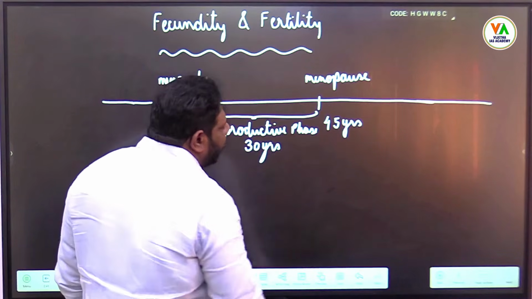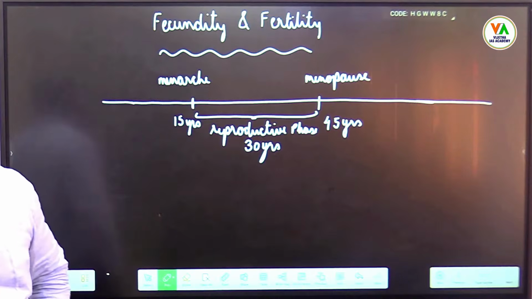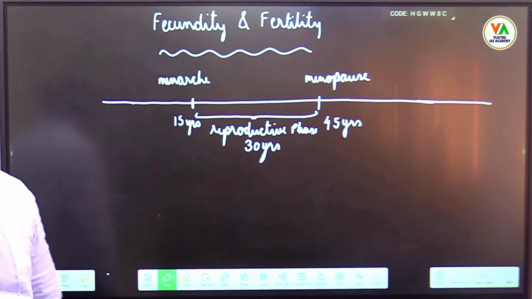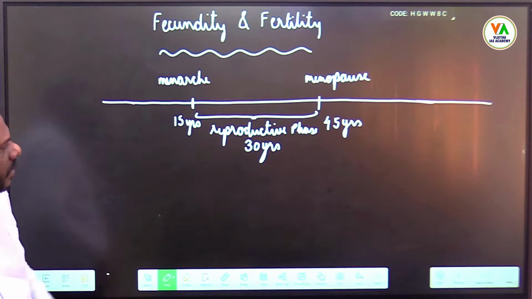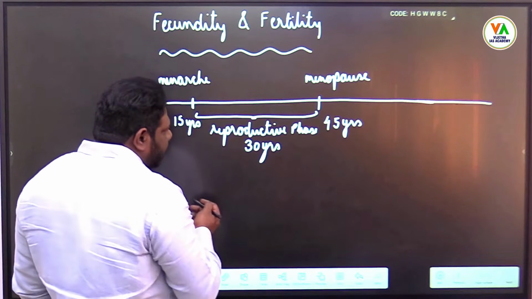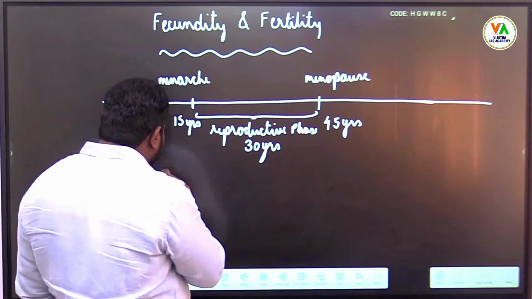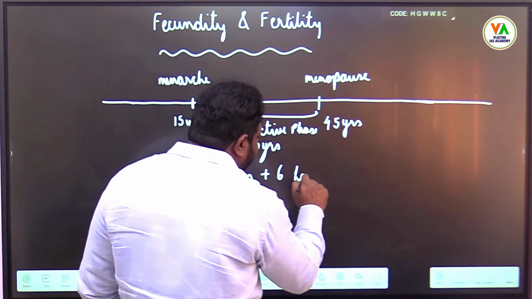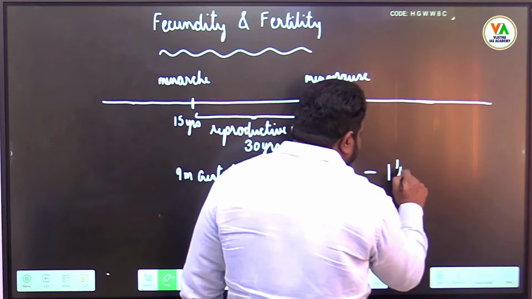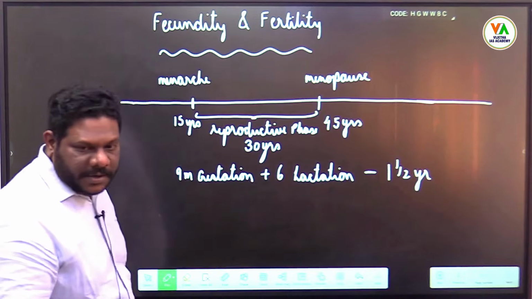30 years. So you know that 28 days one egg is produced. So that means approximately 1 month one egg. So in these 30 years, if you consider that 9 months is the gestation period and 6 months is the lactation period, that means it takes 1.5 years for a young one to be produced, isn't it?